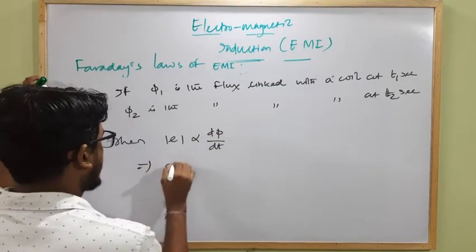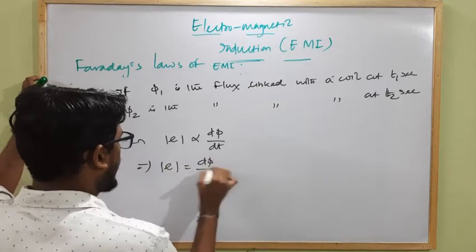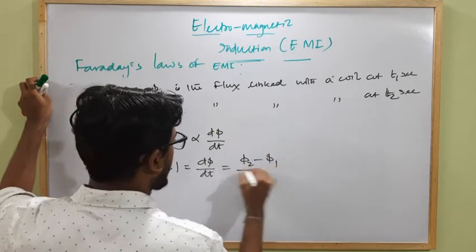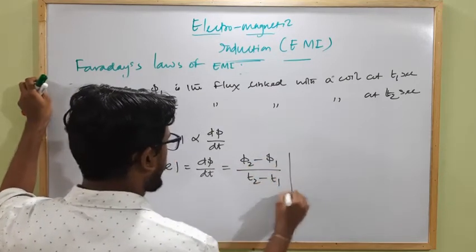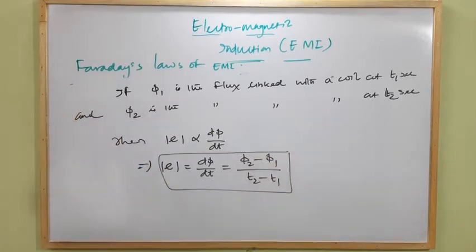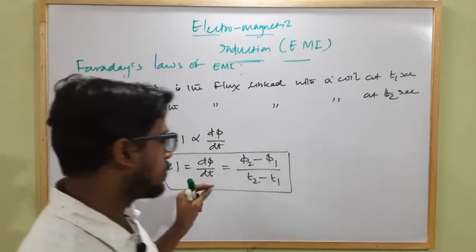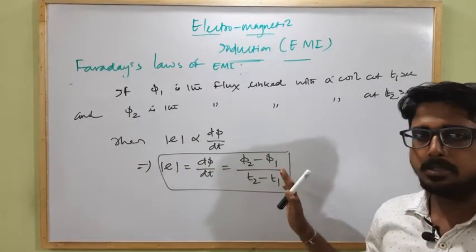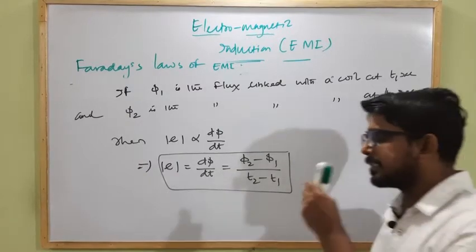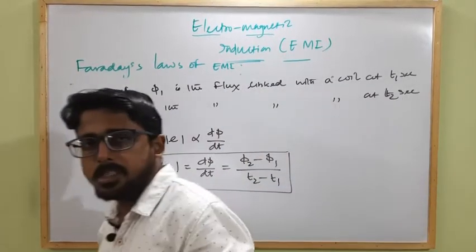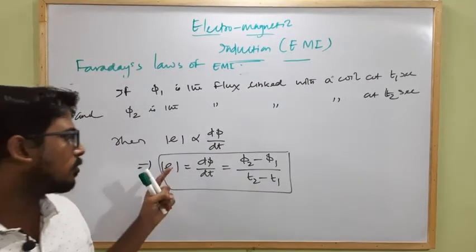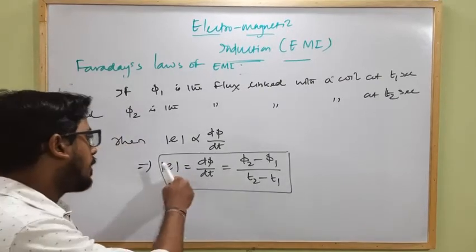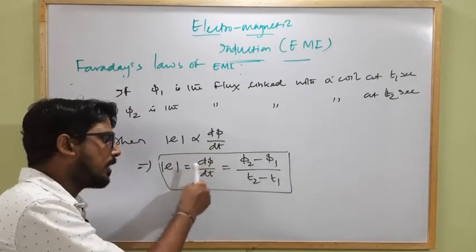So this implies you can write |E| is equal to d phi by dt, or this can also be written as the change in flux, phi 2 minus phi 1, divided by t2 minus t1. Clear? So this is the magnitude of the induced EMF in a coil due to change in magnetic flux. Whenever there is a change in magnetic flux, an EMF is induced within the coil, and if the circuit is closed, then due to the induced EMF, an induced current starts flowing through the coil, and the magnitude of this induced EMF is directly proportional to the rate of change of magnetic flux.